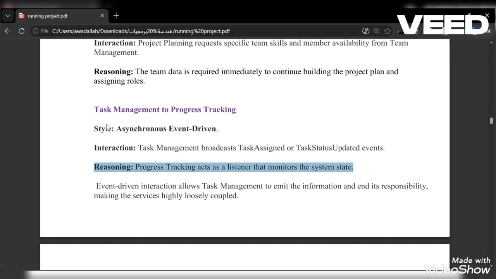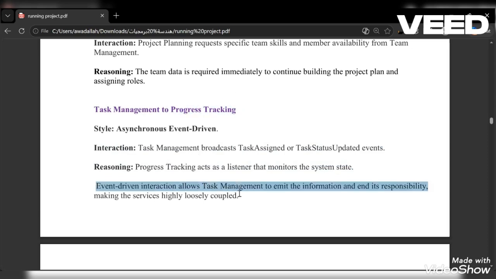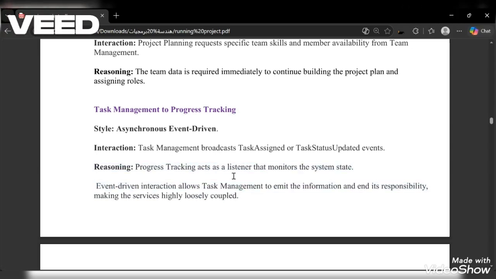Task management doesn't care about the receiver. It just sends an event. I don't care if progress tracking reacts to this event. This makes the services loosely coupled.